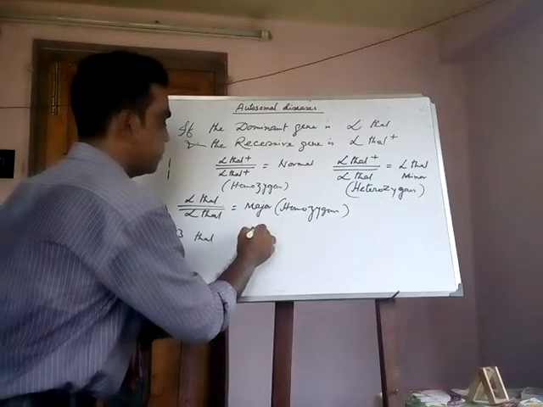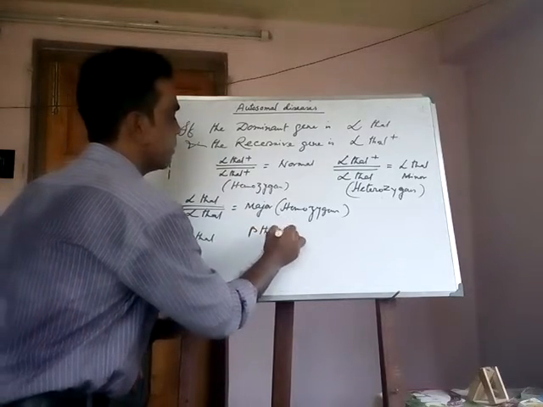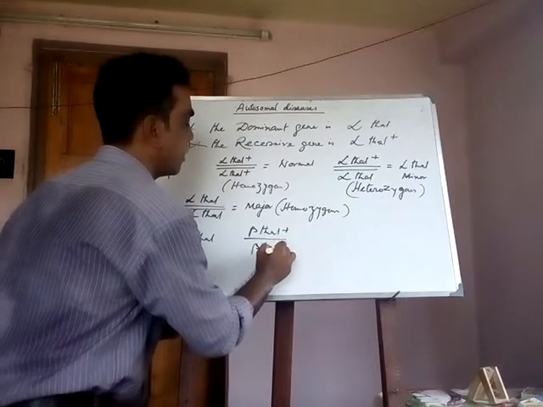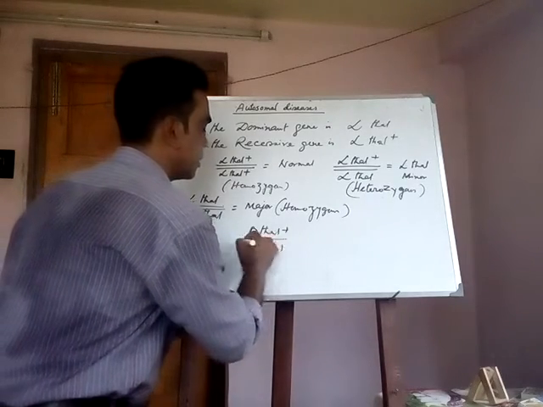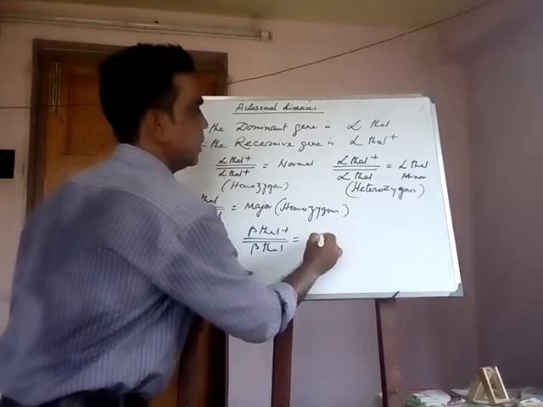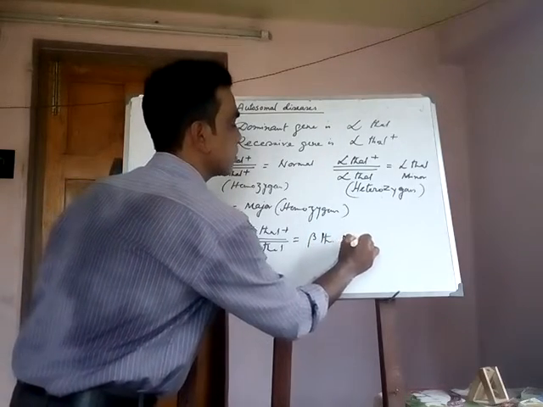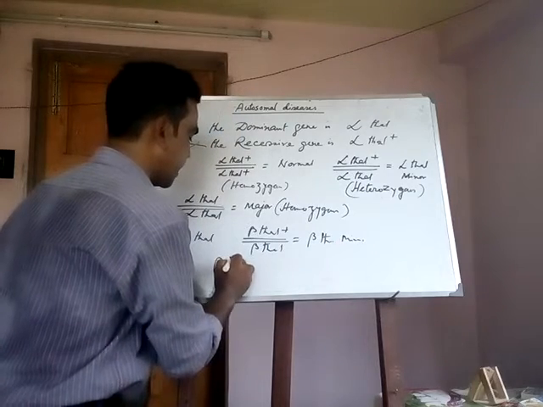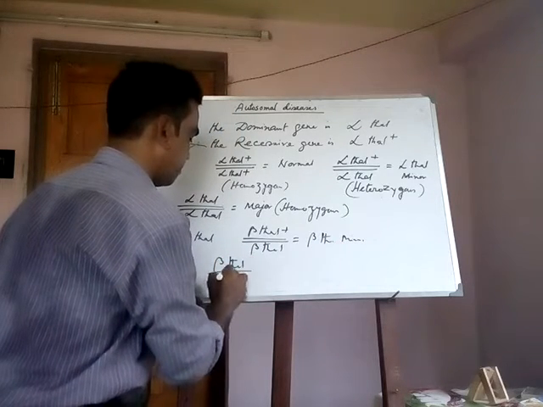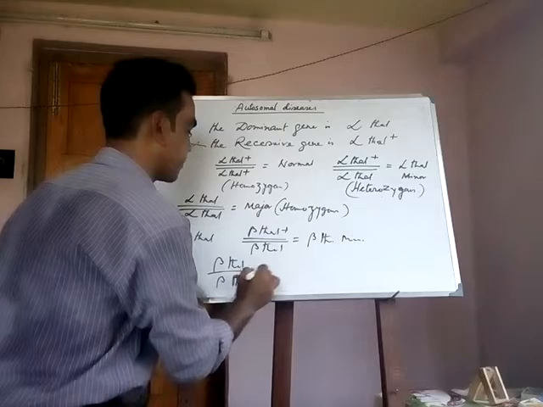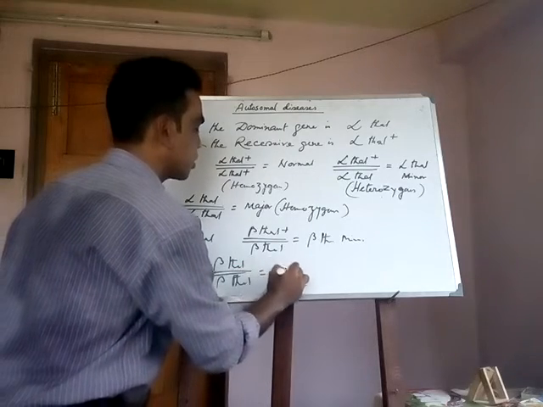When beta thal plus beta thal equals beta thal minor. When beta thal beta thal, it is major.